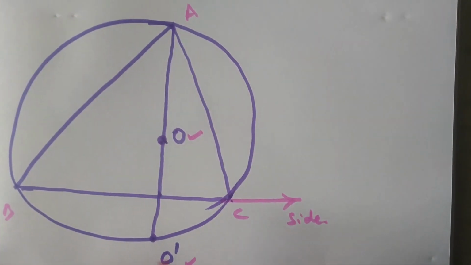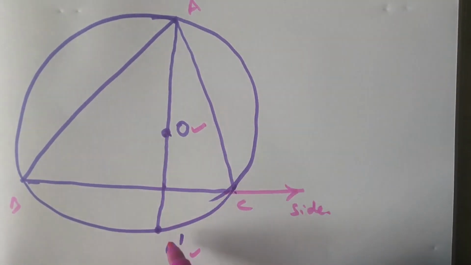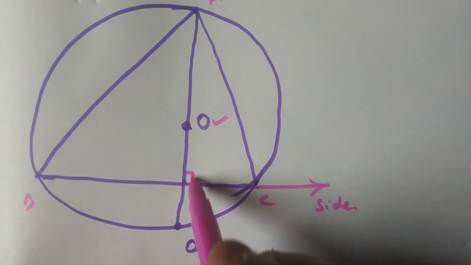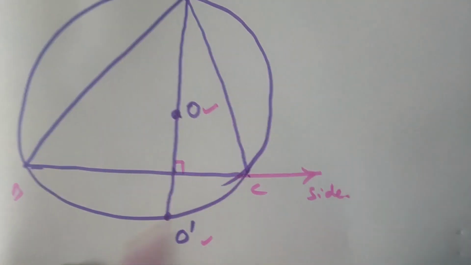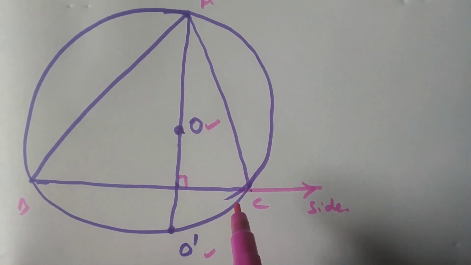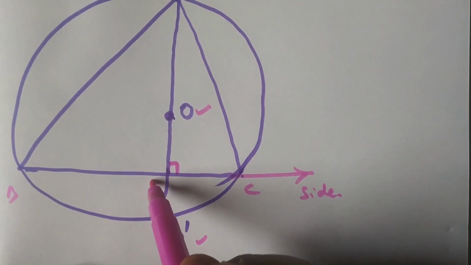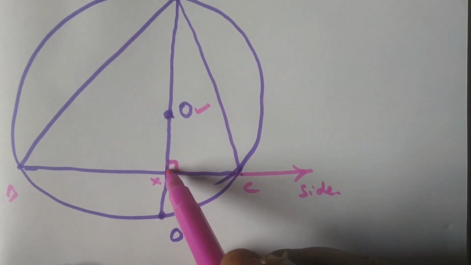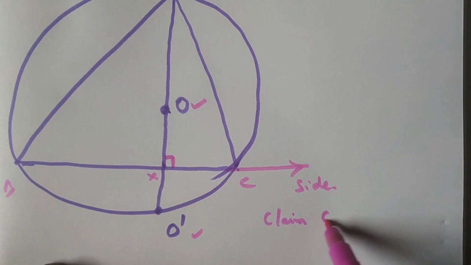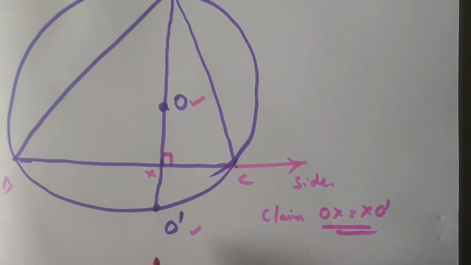What is O? Orthocenter of the triangle ABC. What we have to show is that O dash is the image of O with respect to the line. This is an altitude. All of you know that an altitude is always perpendicular to the side through the vertex A. Similarly for the other 2 vertices also. Clearly, this is 90 degrees. So your aim becomes what? If it is the point X, say, we have to show that OX equals XO dash. Claim: OX equals XO dash. Then your job is over.